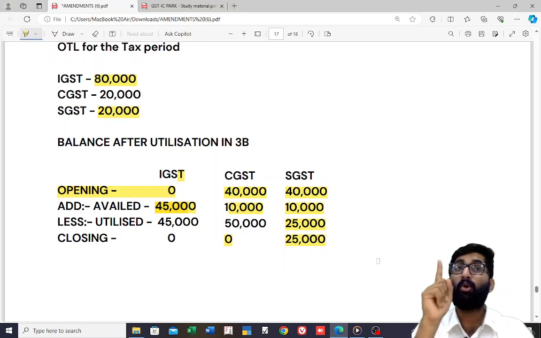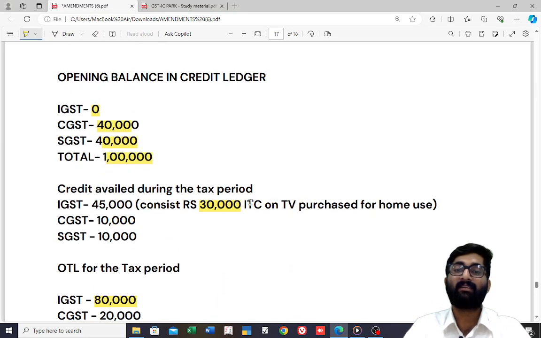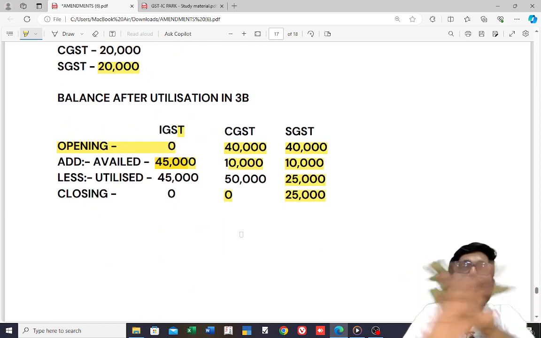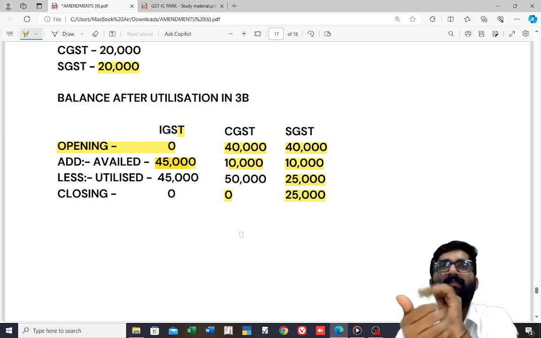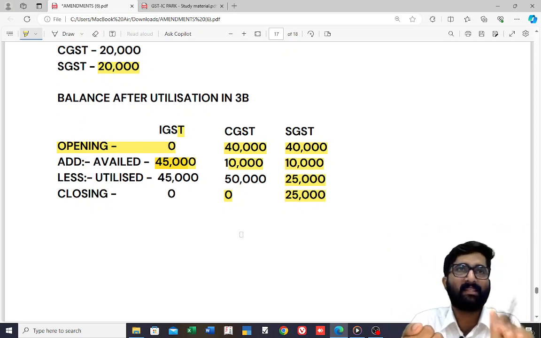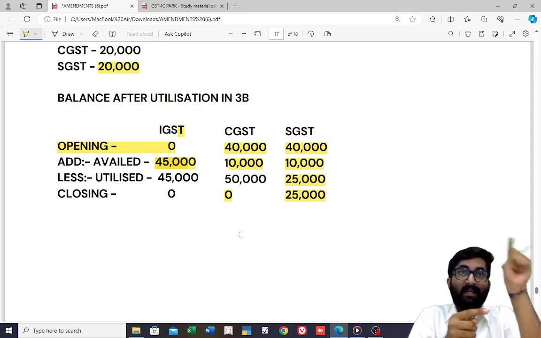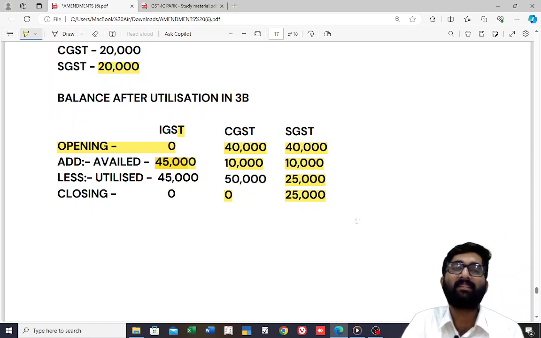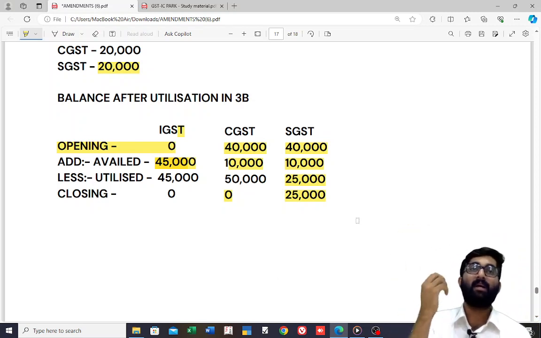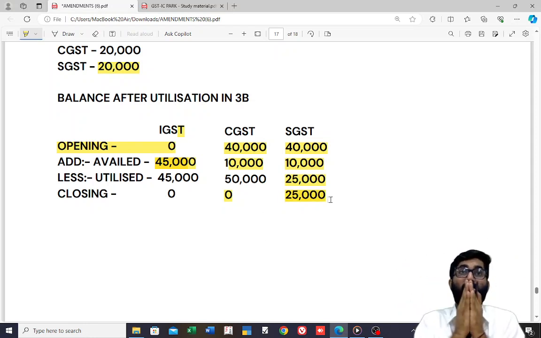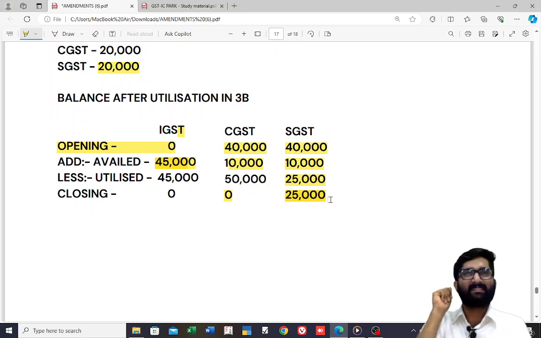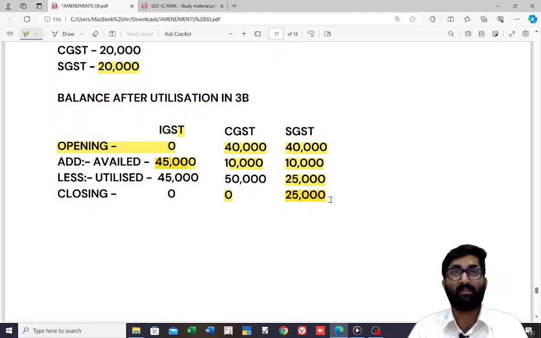Which falls below wrong availment. How much was your wrong availment? 30,000. Now the total balance of IGST, CGST, SGST is 25,000: 0 in IGST, 0 in CGST, and in SGST it is 25,000. This is falling below that 30,000. So, on the 30,000 wrong availment, you have to reverse it. While reversing, 25,000 you will reverse from this balance. The 5,000 I did utilize, and on that 5,000 you have to pay interest.